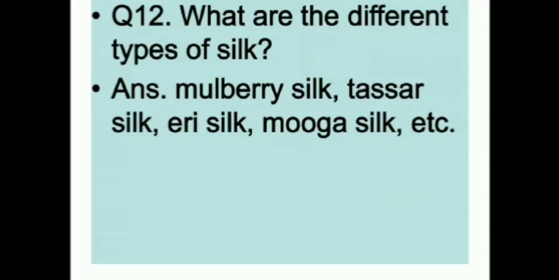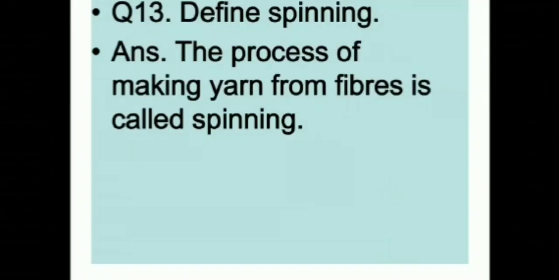What are the different types of silk? Question number 12. There are mulberry silk, tussar silk, eri silk, muga silk, etc. So these are the various types of silk you get, depending upon the source from where you get the silk fiber. So please take down. We'll go for the next. Question number 13. Define spinning. The process of making yarn from fibers is called spinning. So please take down this definition.